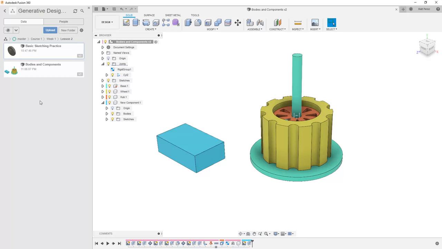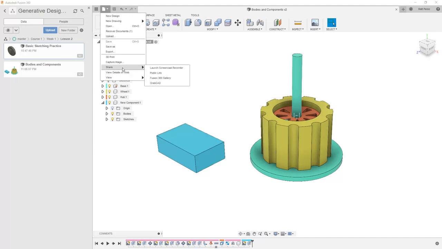So in addition to having people on a project, we can also share links and share designs on the web. There are a couple different ways that we can do this. With the design open in Fusion 360, we can go to File, and we have View Details on the web, which will allow us to open this in a browser, and we have a Share option. This allows us to post it to GrabCAD or the Fusion 360 gallery.